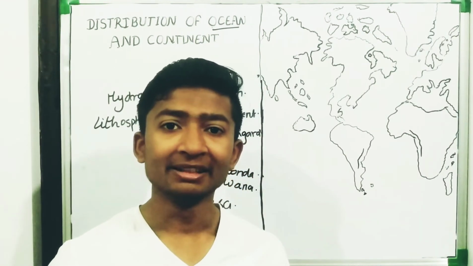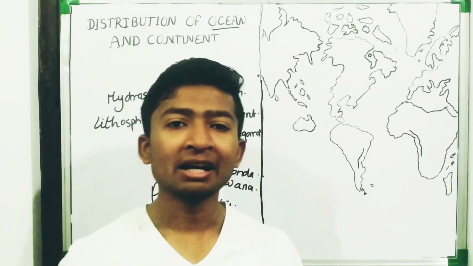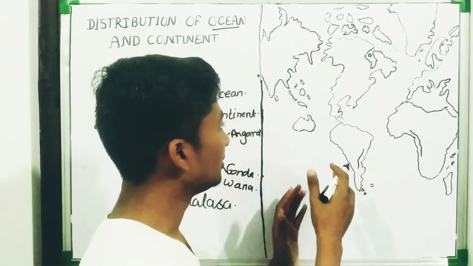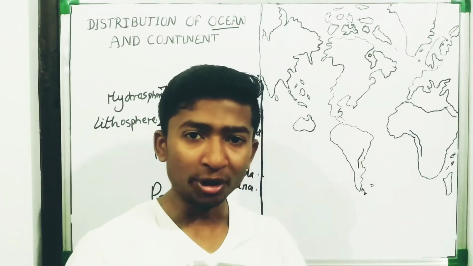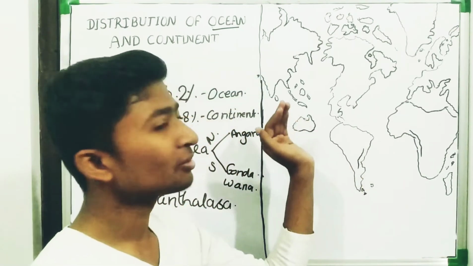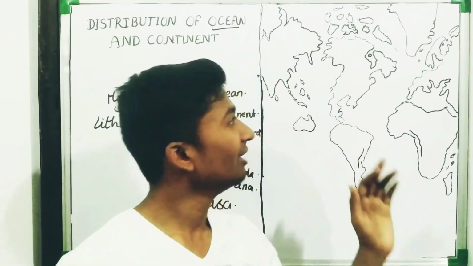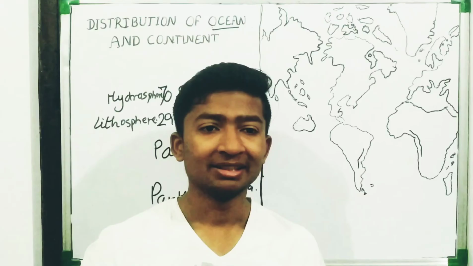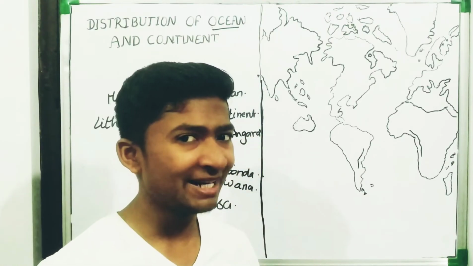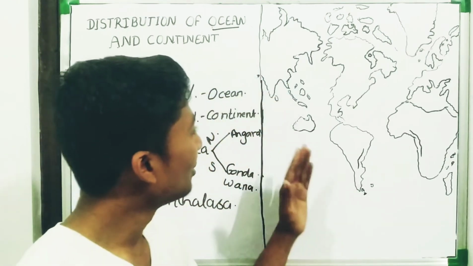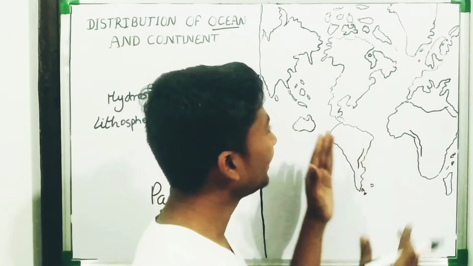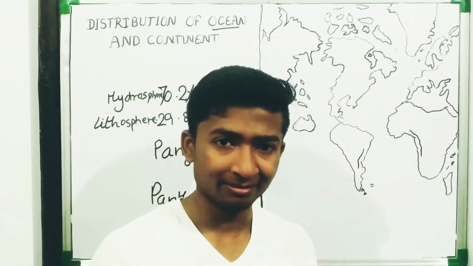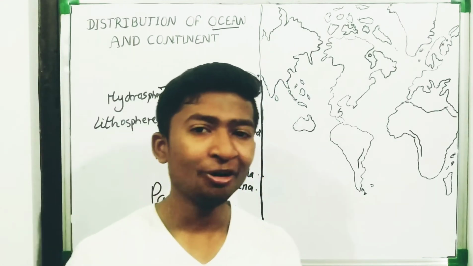In continental drift theory, what happened? He explained that all these continents are floating on the slab of rocks. Means molten rocks are there on which these continents are floating. And there was a super and huge continent that was known as Pangaea. And what happened the next? A sharp-minded student will be having one doubt: what are the evidences that all these continents were together at a point of time? Yes. I am having all these evidences.